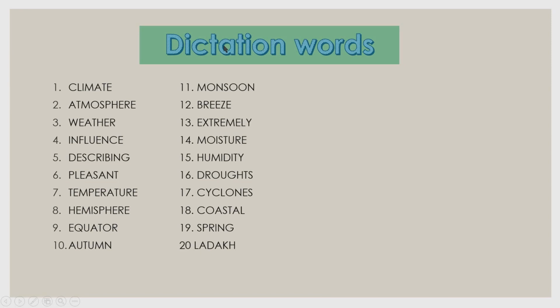Dictation words. Here are some words you should learn by heart. Spell the words. First one, climate, then atmosphere, weather, influence, describing, pleasant, temperature, hemisphere, equator, autumn, monsoon, breeze, extremely, moisture, humidity, droughts, cyclones, coastal, spring, and Ladakh.